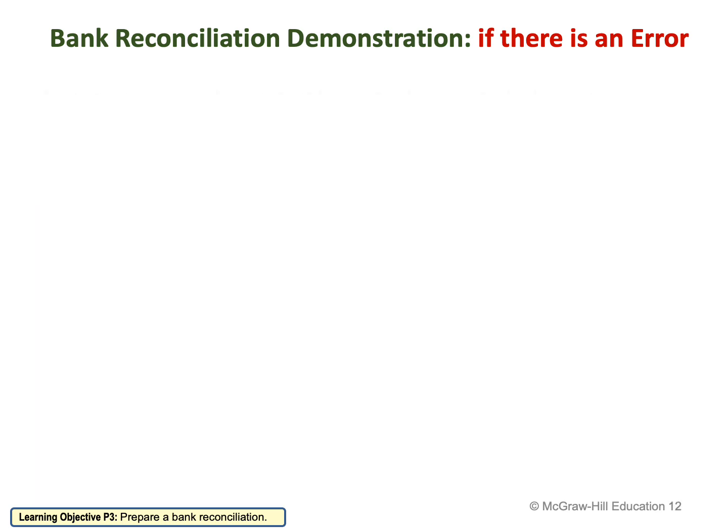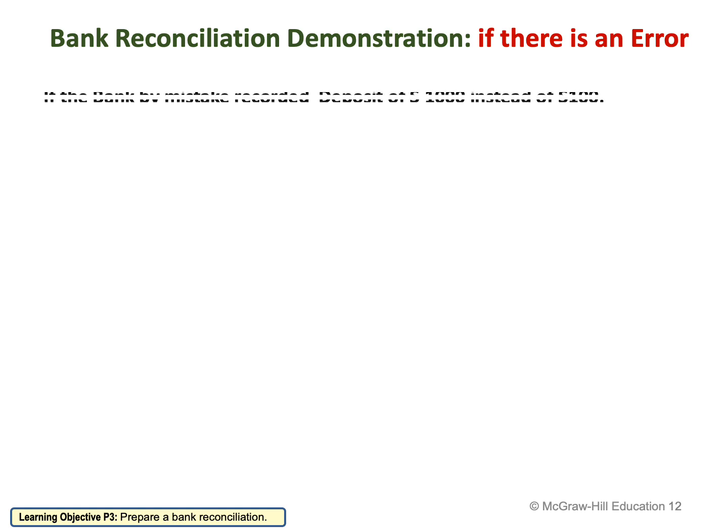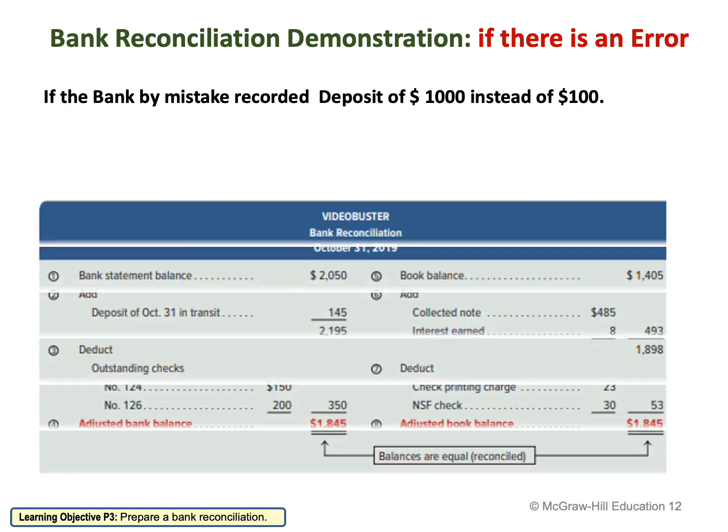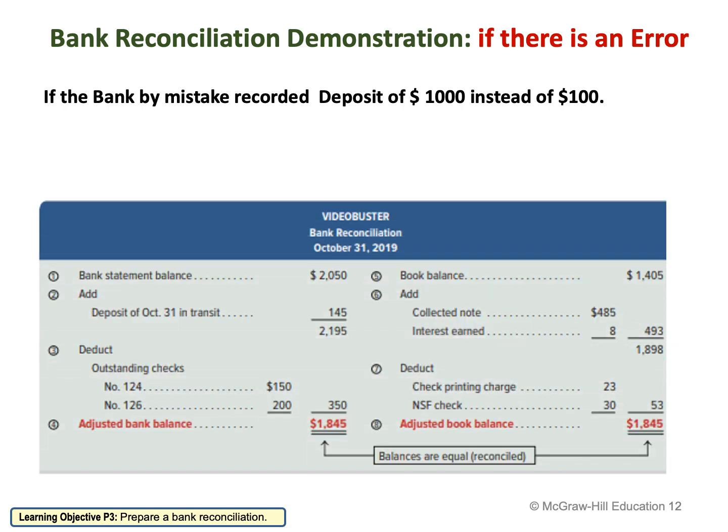Now let's see this example. Again, we have a bank reconciliation demonstration, but again we have an error. They say the bank, by mistake, recorded the deposit of 1,000 instead of 100. So the bank made the mistake, not the company. They should have recorded the deposit as 100, not 1,000.